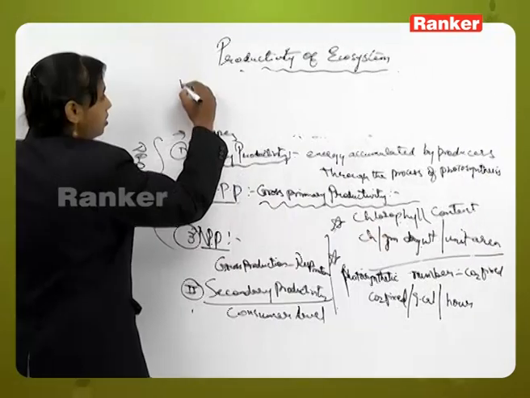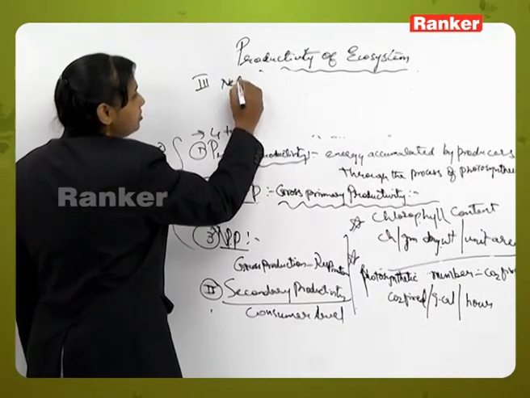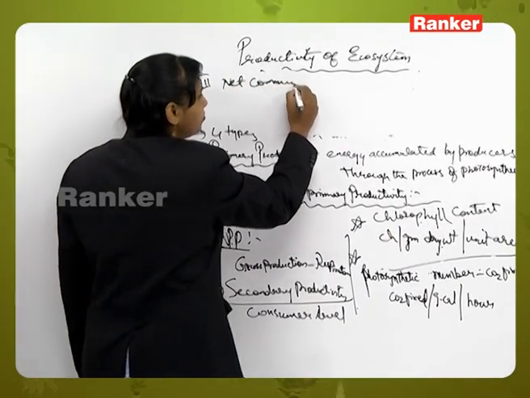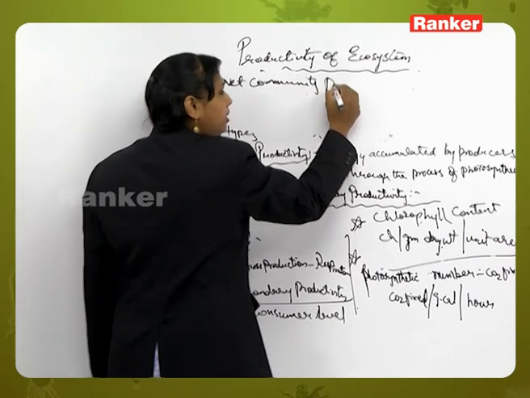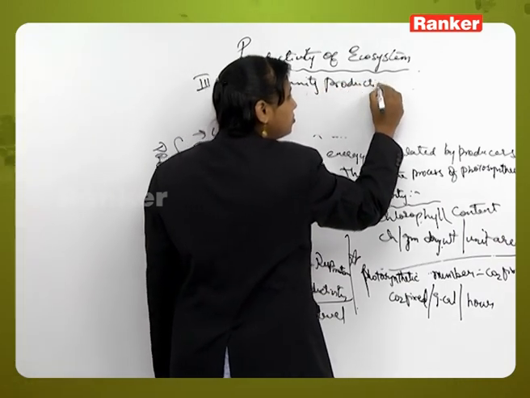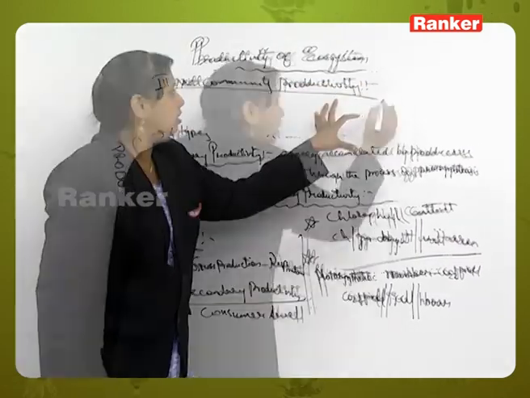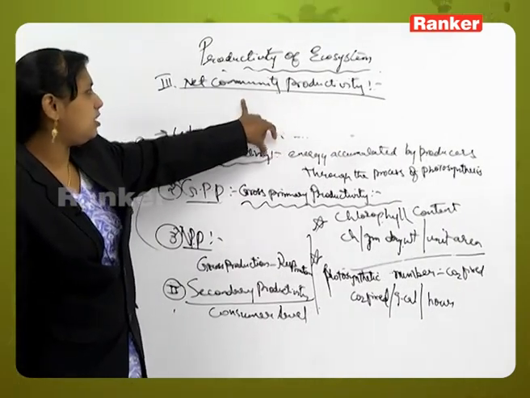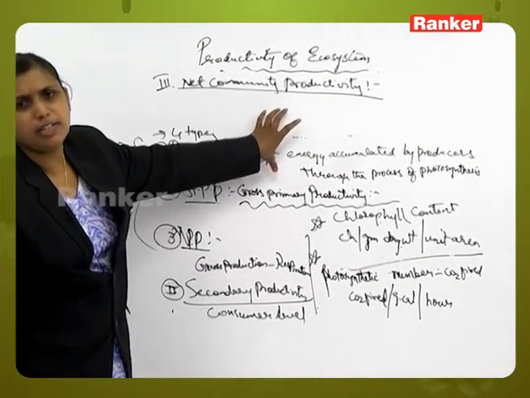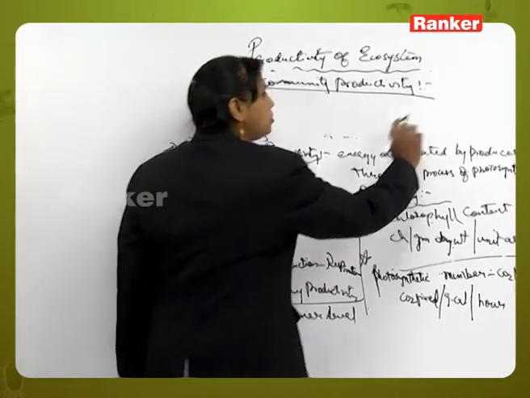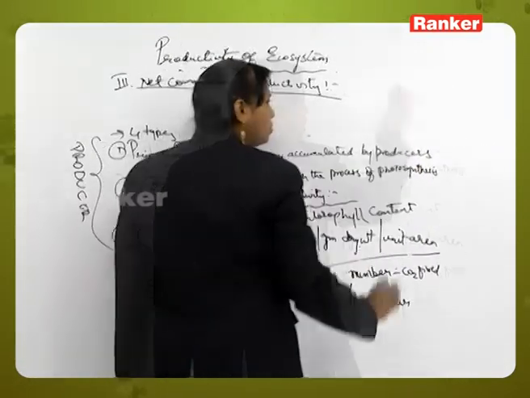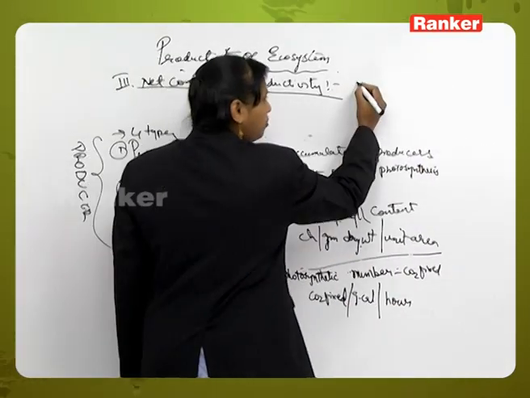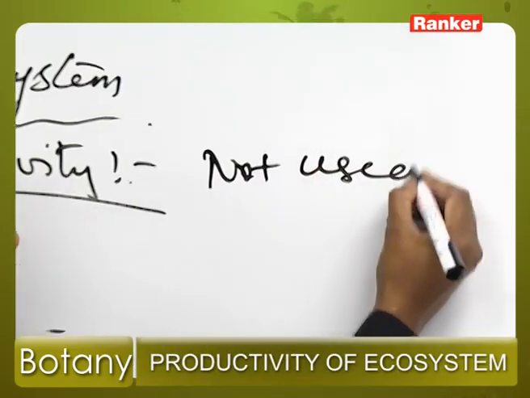Next one, third, will be net community productivity. Here it indicates the rate of storage of organic matter by the heterotrophs.